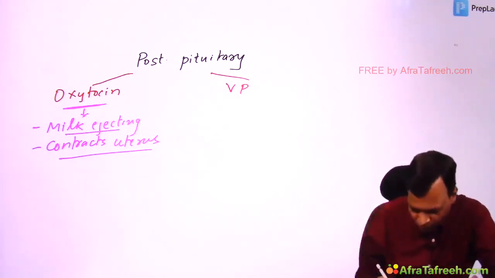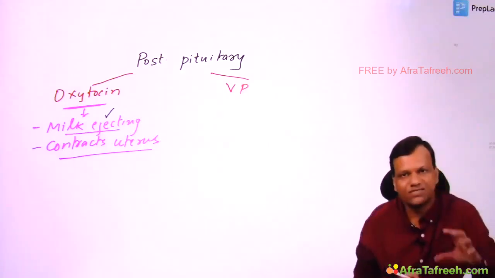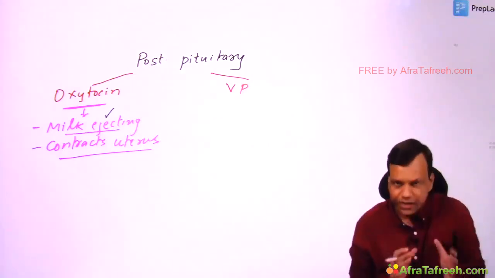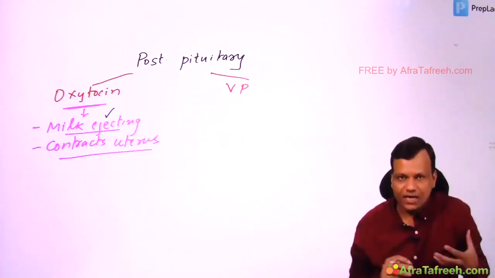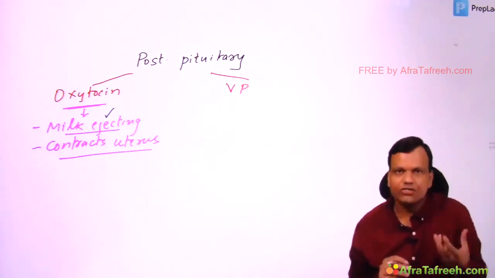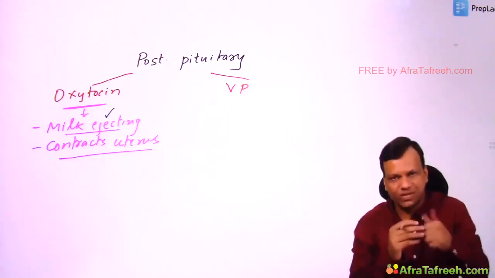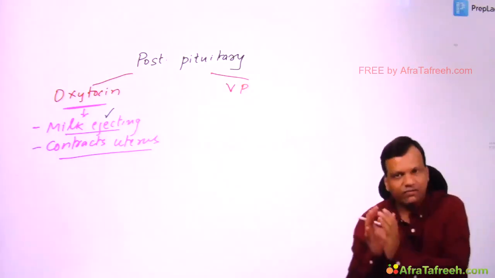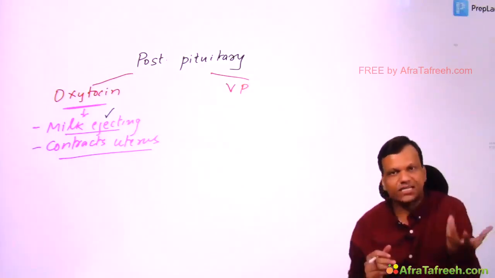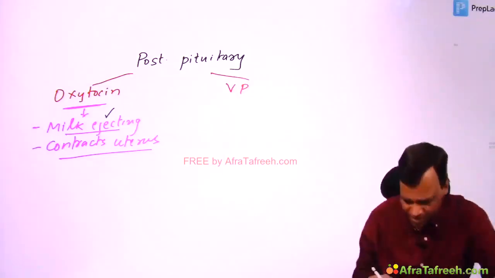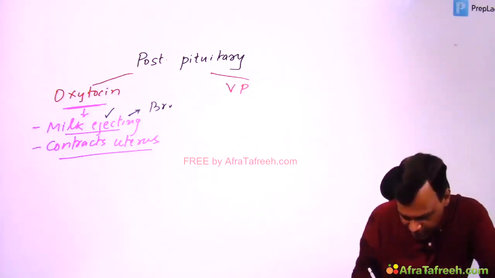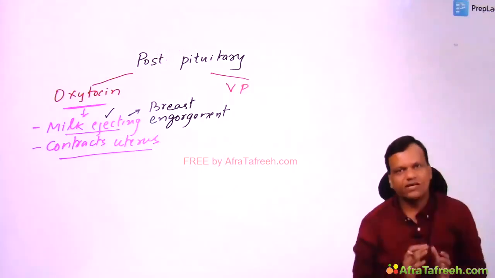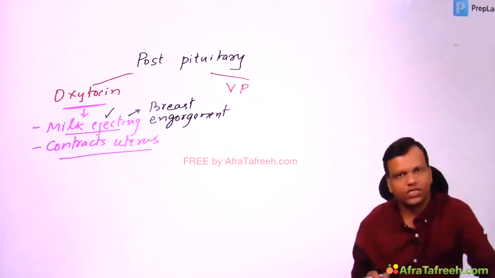The use for milk ejection, it is used as a milk ejecting hormone. Like suppose lactation has occurred, but expression of milk is not there. Normally we advise to express the milk manually. But if manually we cannot express, then we can give oxytocin, it will eject the milk which has already been secreted in the breast. So it is used for treatment of breast engorgement.